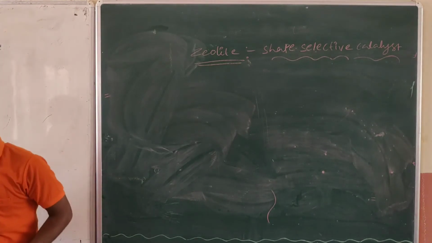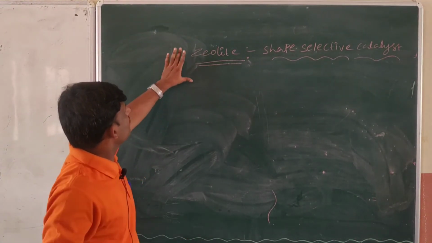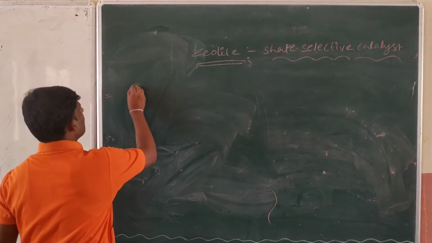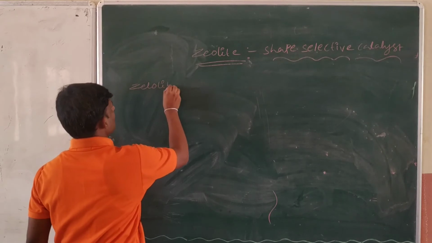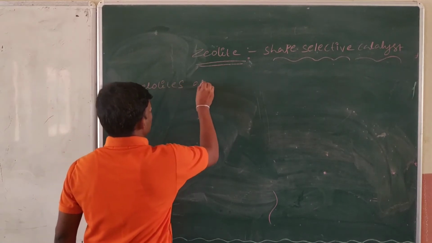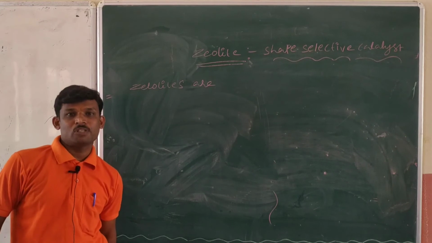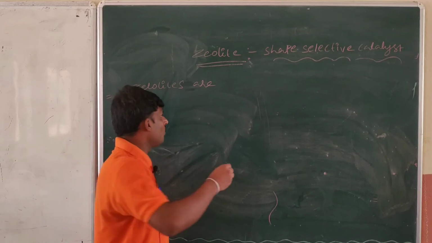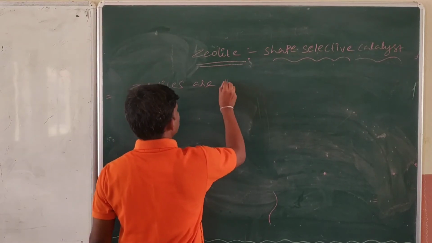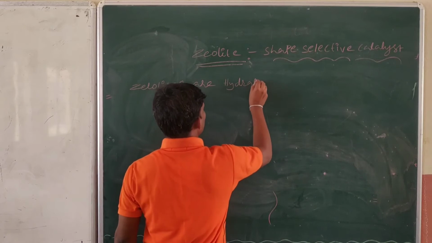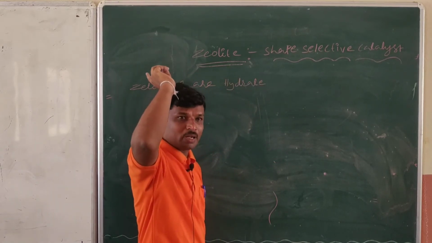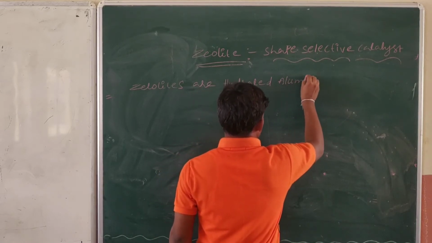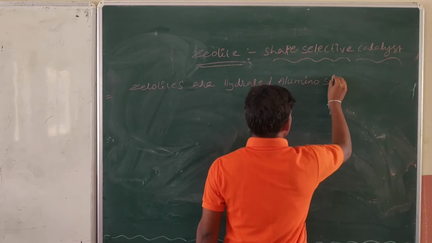See, in the 11th standard we already discussed all those things about zeolites. What are zeolites, sir? Zeolites are aluminosilicates. Am I right or not? Now I am telling here, zeolites are hydrated. Why am I taking hydrated? We write the formula with H2O lastly. So that's why hydrated aluminosilicates. The zeolites are hydrated aluminosilicates.